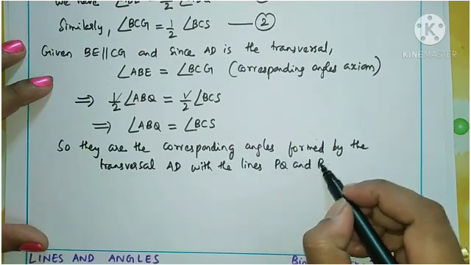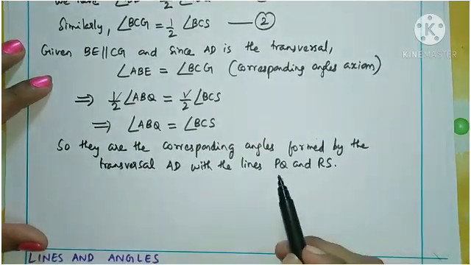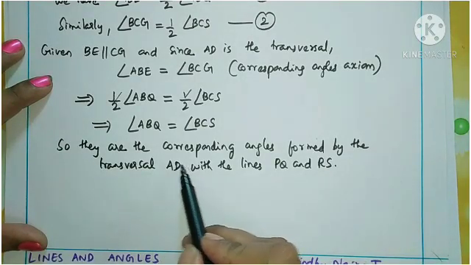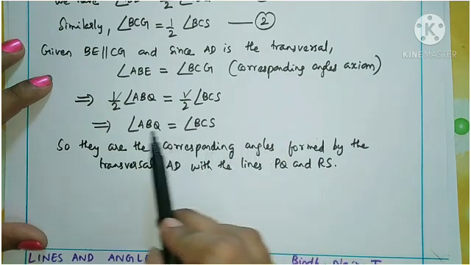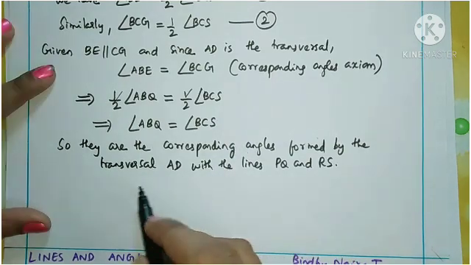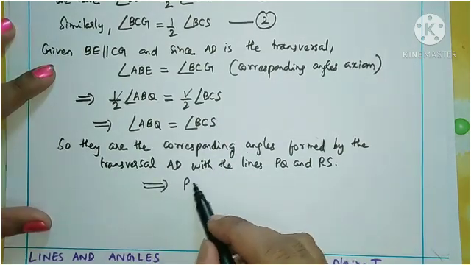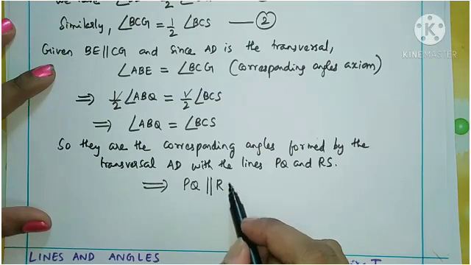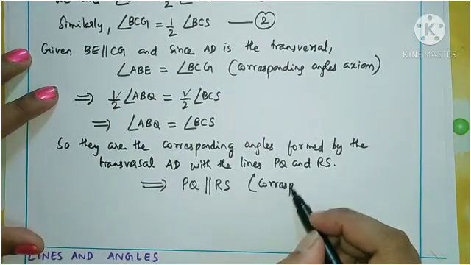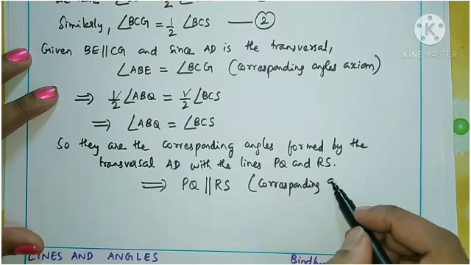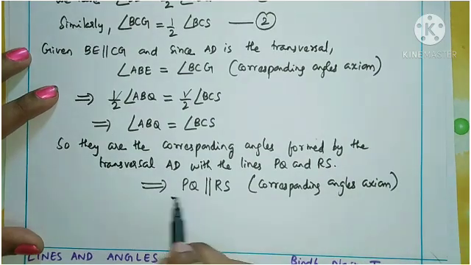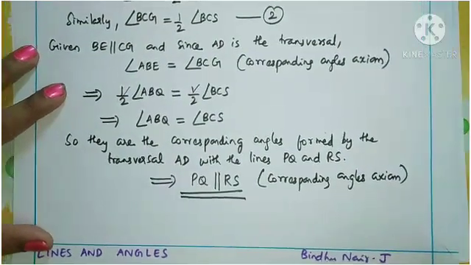Understand? With the lines PQ and RS, the transversal AD is making the corresponding angles, and we got that the two angles are equal. So what is the meaning of this? This implies that the two lines must be parallel. So PQ parallel to RS. How did we get this? Corresponding angles axiom. By this we get our required result, PQ parallel to RS.